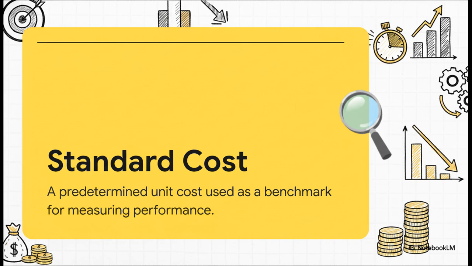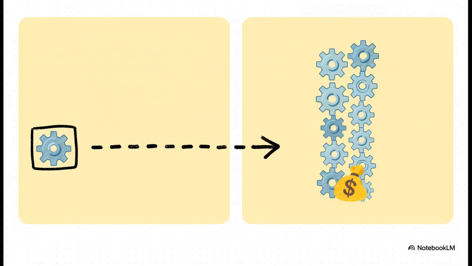Well, at its very heart, a standard cost is a carefully engineered, forward-looking target. It is a predetermined cost for a single unit, representing what that unit should cost under efficient yet achievable operating conditions. It's not just a guess or a historical average, it's a benchmark, a gold standard, against which we measure actual performance. Now, this is a distinction that's absolutely critical to understand.